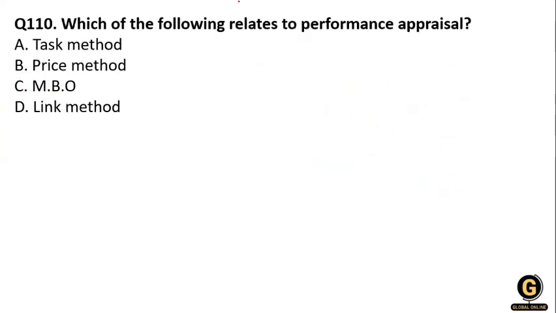Next question: which of the following is related to performance appraisal? Task method, prize method, MBO (management by objective), or the link method. We just discussed this in the previous question: MBO.